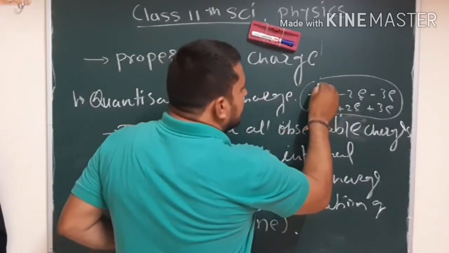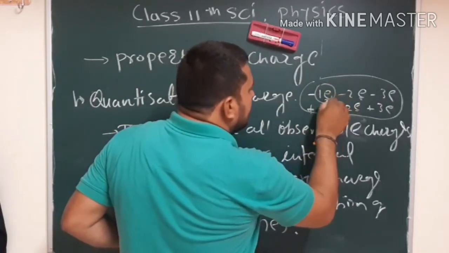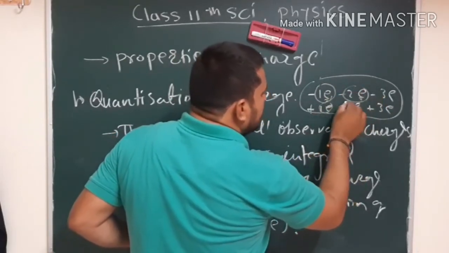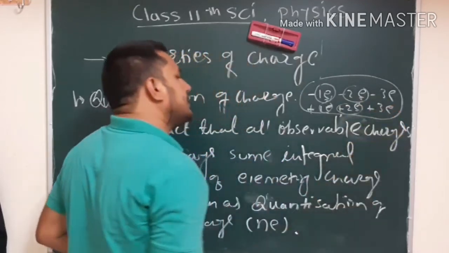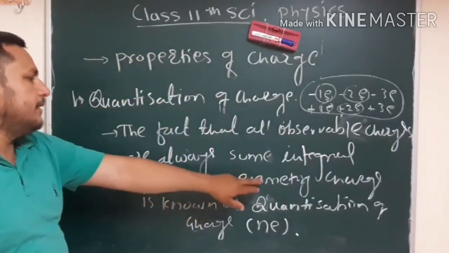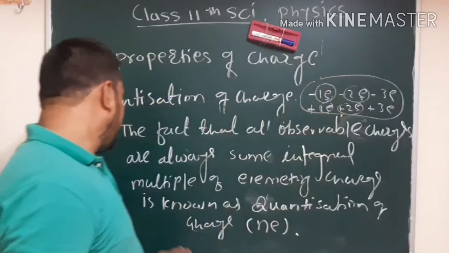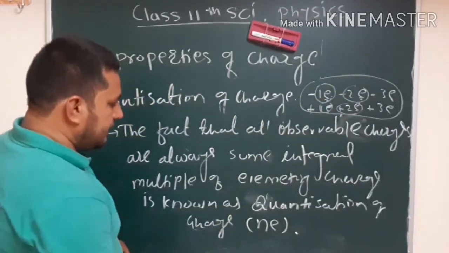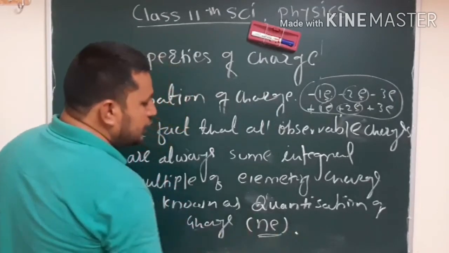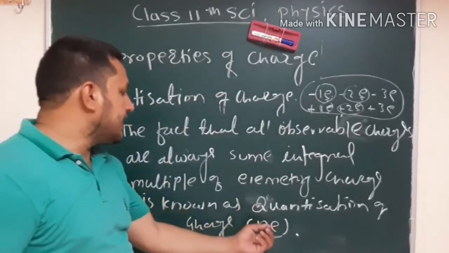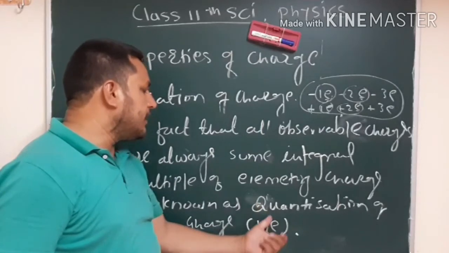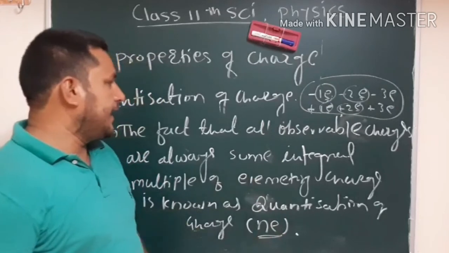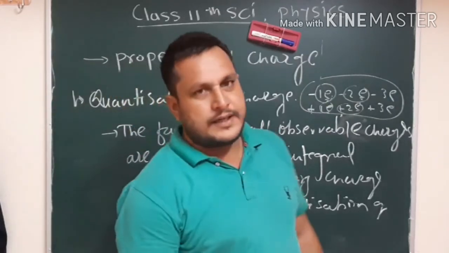So here this is an integer number, and it will be multiplied with e. Similarly, in a positive approach, all these integer numbers multiplied with the elementary charge is known as quantization of charge, and it will be written as n into e. The multiplication of n, an integer number, with the elementary charge, and the symbol of elementary charge is e.